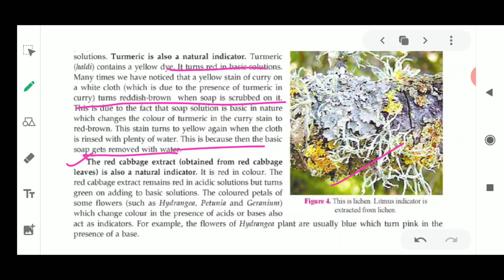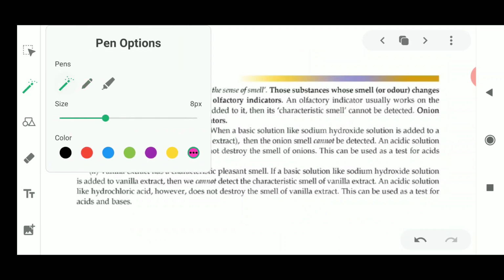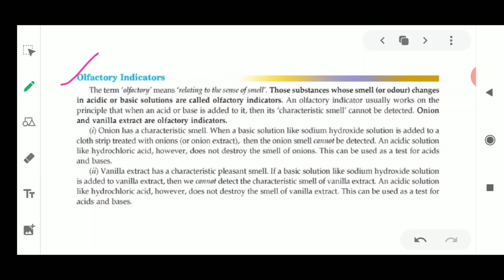So this is about the indicators present in your surroundings, and we have discussed the natural as well as the synthetic indicators. Now one more type of indicator is there, known as the olfactory indicator. The word olfactory we have studied in biology. Olfactory means the sense of smell. So what do you think these indicators would be?